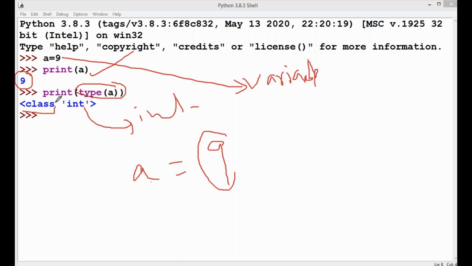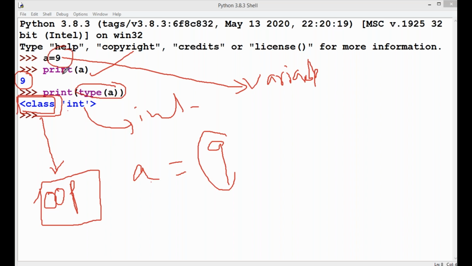Now this is a class. We'll explain later, no problem. Wait after 10-15 hours. This is called an object-oriented programming concept, OOP. Almost this is in the third week, not this week. It is a class, and that means a is an object of the integer class.